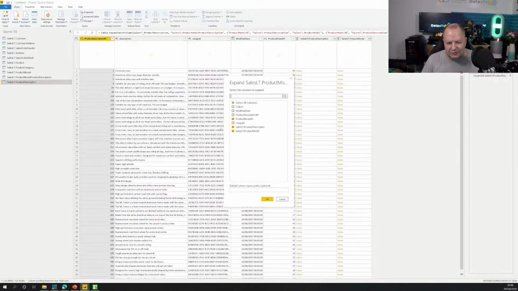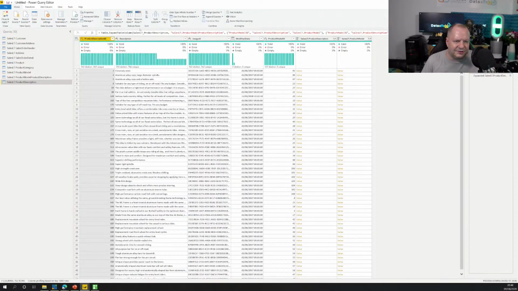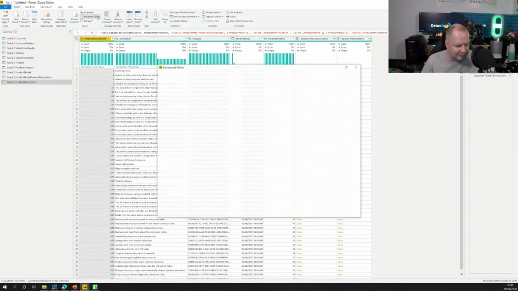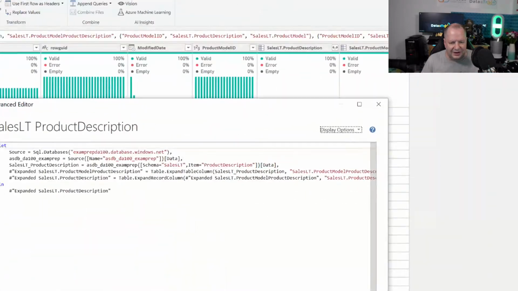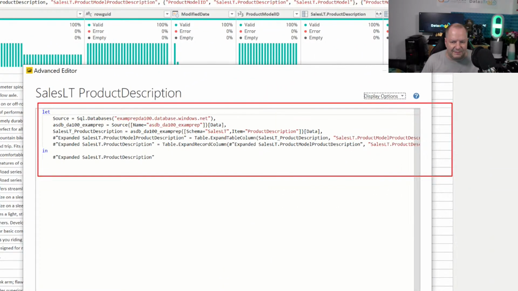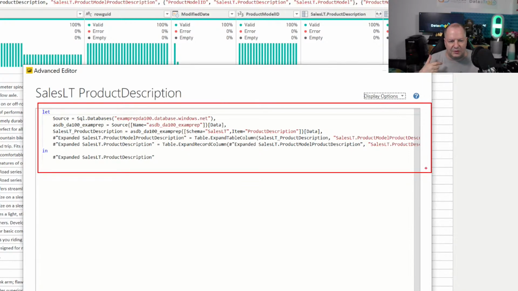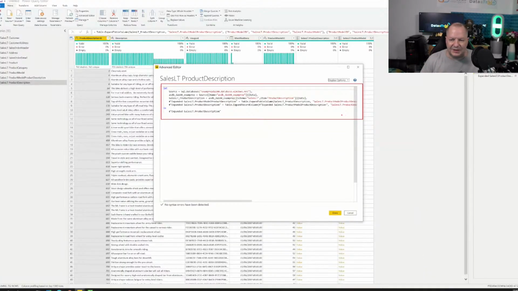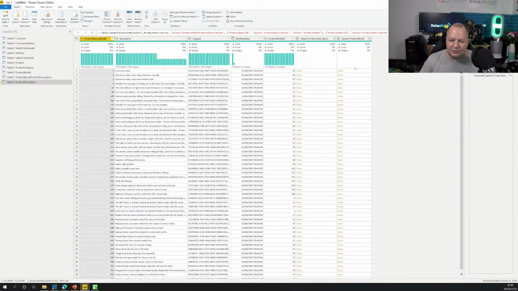So we get a dialogue that shows up, but I can also see that in the advanced editor as well. So in the advanced editor, I can see the steps that we have done. And this is the M code essentially that is describing the steps in sequential order. So starting from the top and working our way down, we expanded and we're doing additional steps. This is transforming the data, shaping it, getting it ready.